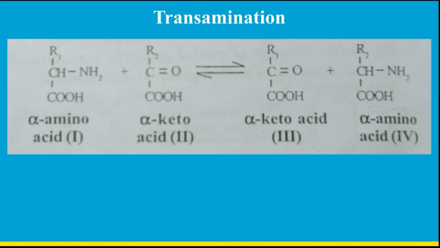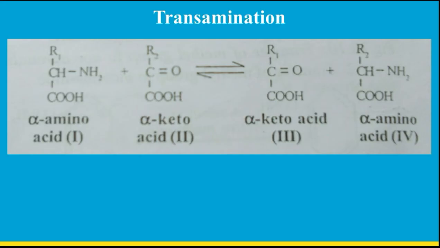This transamination process is catalyzed by the enzymes transaminase or aminotransferase, and the coenzyme needed for this reaction is pyridoxal phosphate.